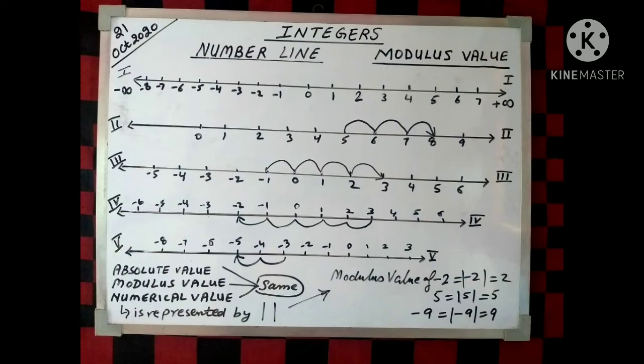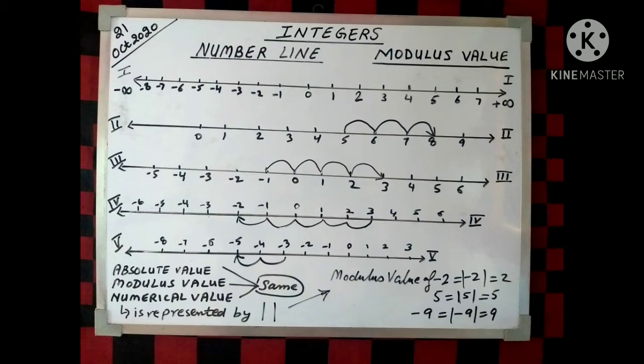Now see the last number line. We want to know an integer 2 less than minus 3. So we start from minus 3 and go to the left by 2 steps to obtain minus 5. So 2 less than minus 3 is minus 5. I am sure the concept of number line is very clear now.